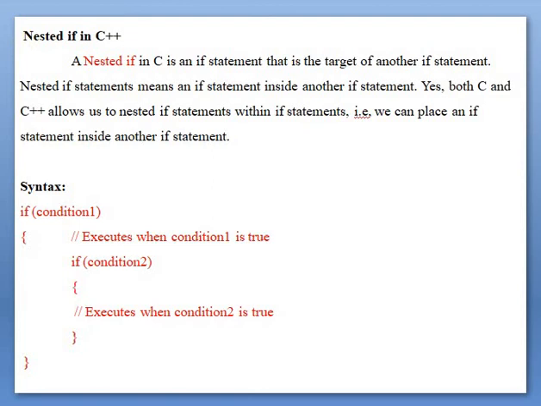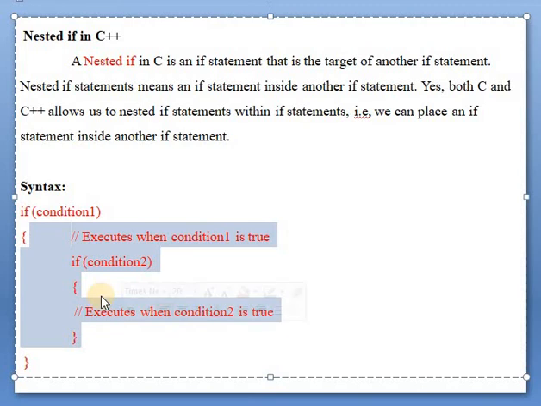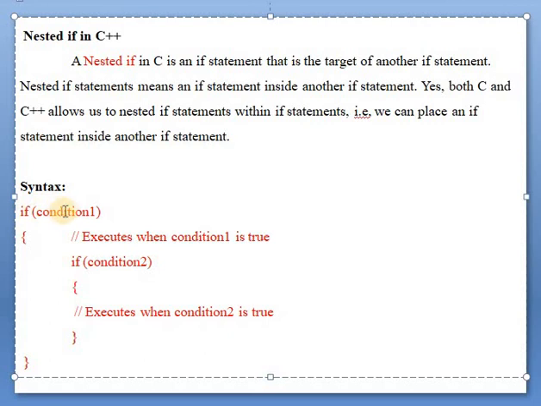See here, what does nested if mean? If we write another if statement inside the previous if statement, then it is known as a nested if statement. See here, if condition 1 and here condition 2. Now in the if body, we are writing another if statement. If condition 1 is true, then the program flow comes inside this bracket. Now it will evaluate condition 2. If condition 2 is true, then it will execute this if body.